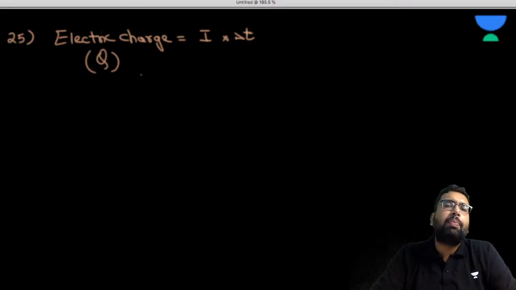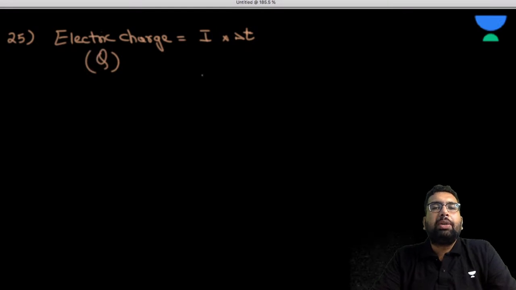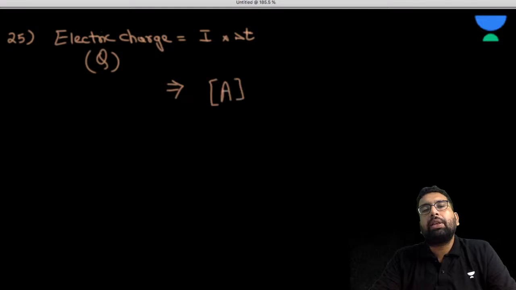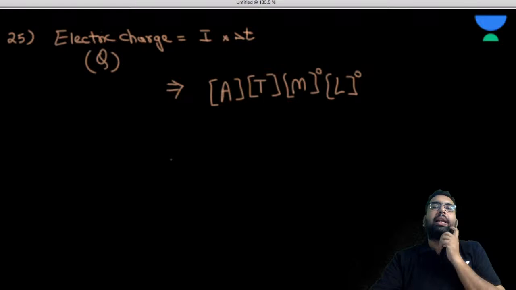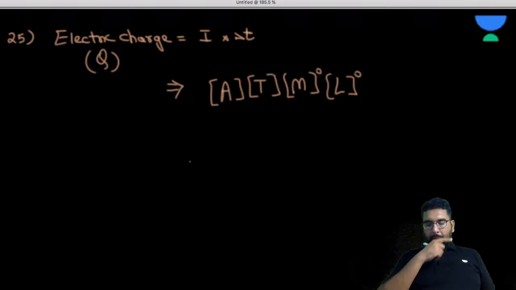So we are talking about the dimension. What is the dimension of I? It is current, so we can write it as ampere. What is the dimension of delta T? It is T. The dimension of mass is 0, the dimension of L is 0. So basically, this is the dimension of electric charge.